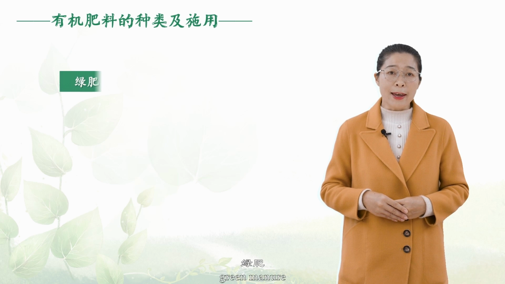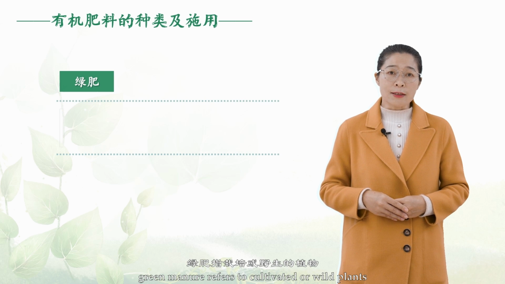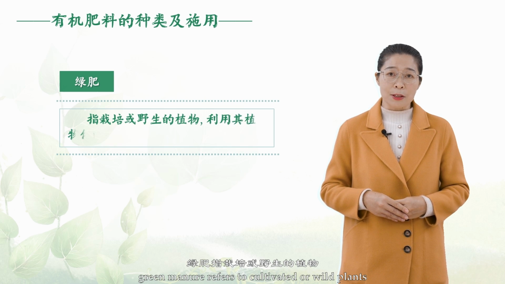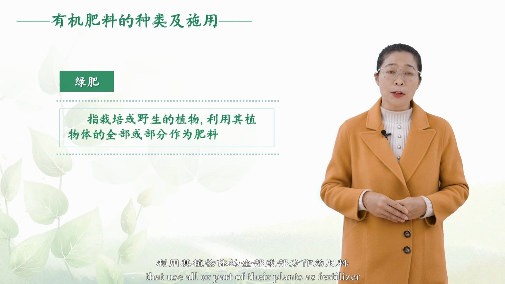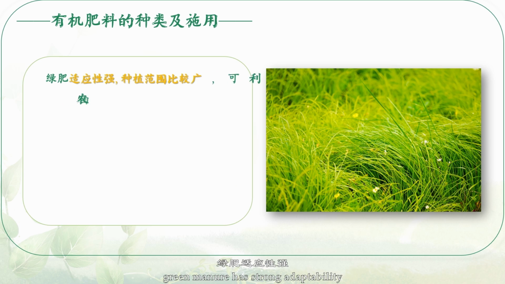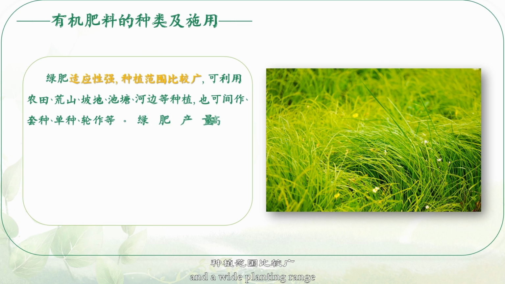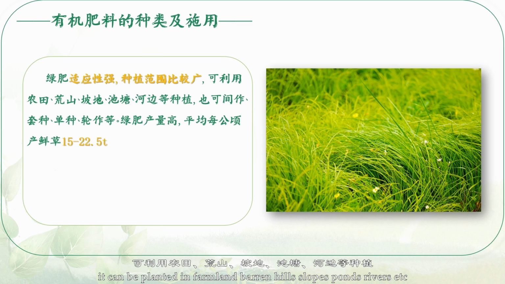Green manure. Green manure refers to cultivated or wild plants that use all or part of their plants as fertilizer. Green manure has strong adaptability and a wide planting range. It can be planted in farmland, barren hills, slopes, ponds, rivers, etc. It can also be intercropped, interplanted, monocultured, rotated, etc.